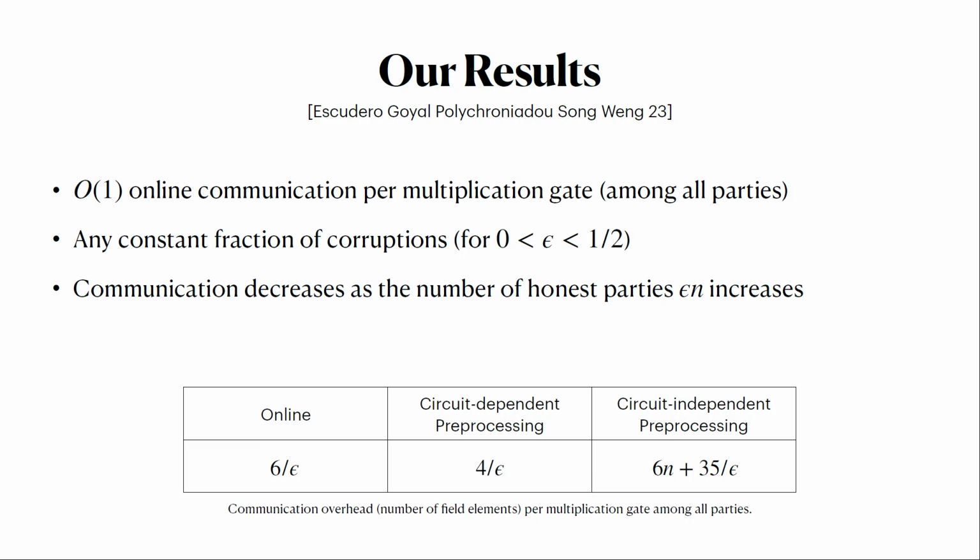The protocol is divided into 3 phases, the online phase and 2 preprocessing phases. The first preprocessing phase is independent of both the inputs to the computation and the circuit being evaluated, but this one has linear cost in the number of parties, whereas the second preprocessing phase, which only depends on the circuit, has, again, constant communication, like the online phase.